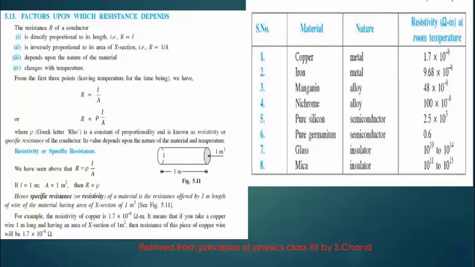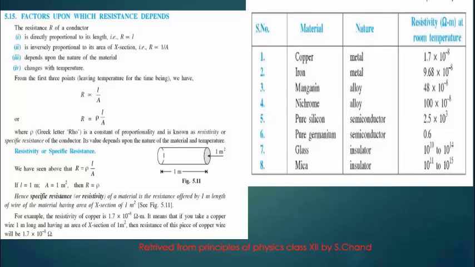That resistance depends on different types of materials. It's not always a constant value for different materials. We have copper, which has its own resistance. We have iron, which has its own resistance. Manganese, nichrome, pure silicon, etc. Each has its own resistance.